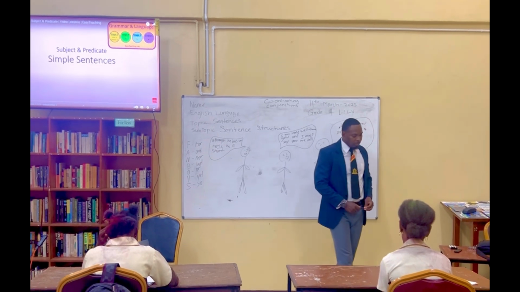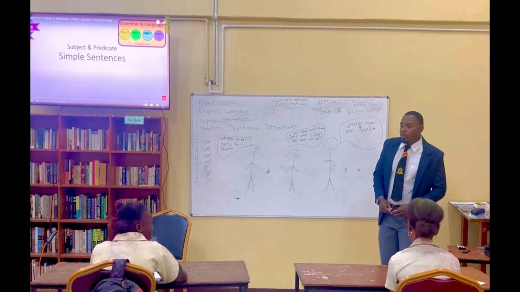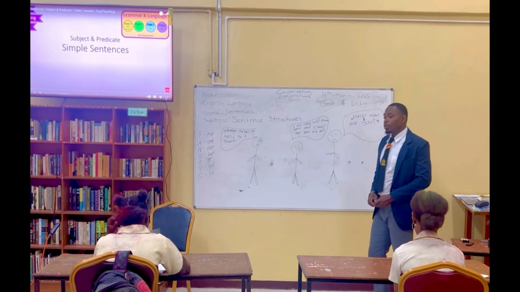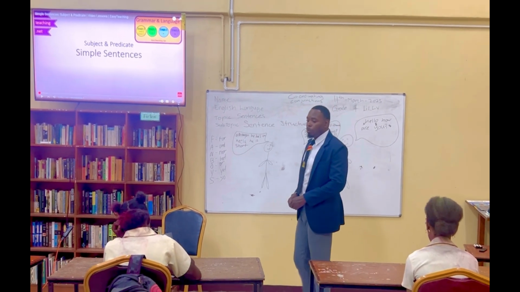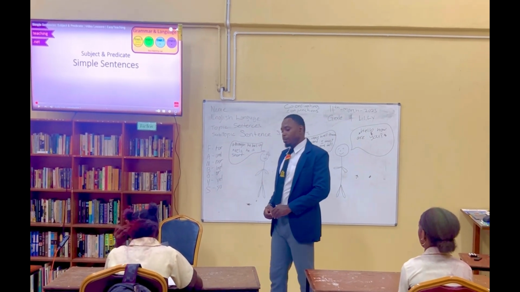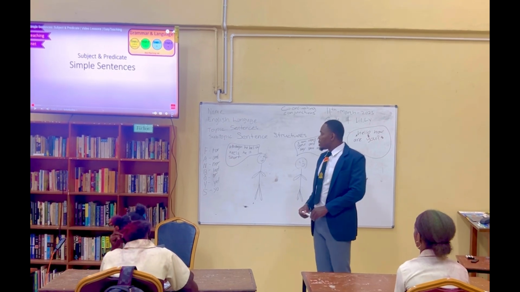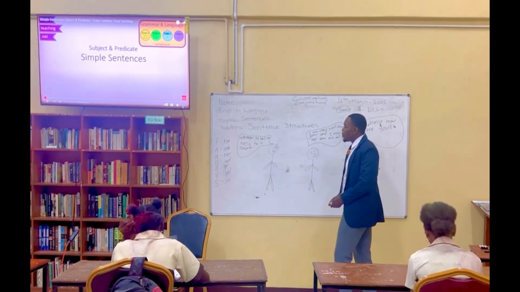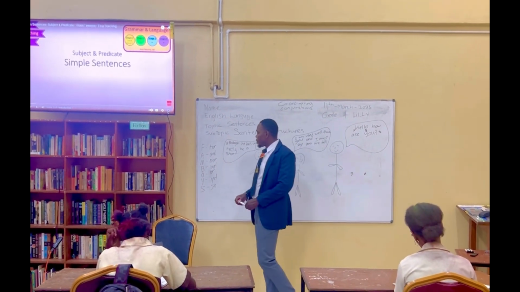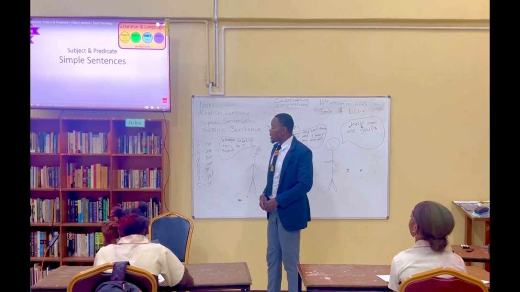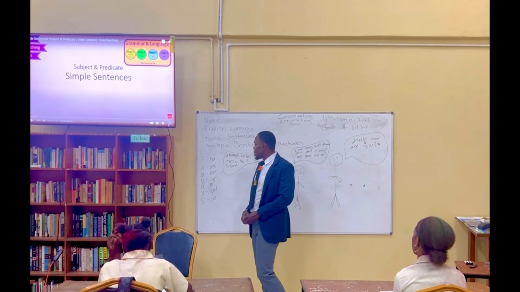You have a list of 30 conjunctions here. From the list, look through it, and we already know that the FANBOYS acronym are those that make up the compound sentence.